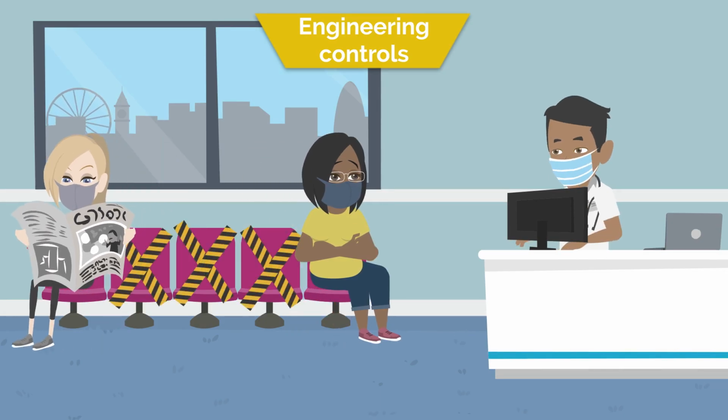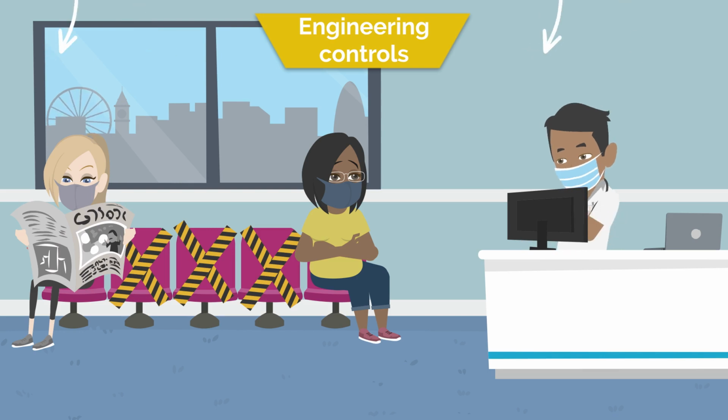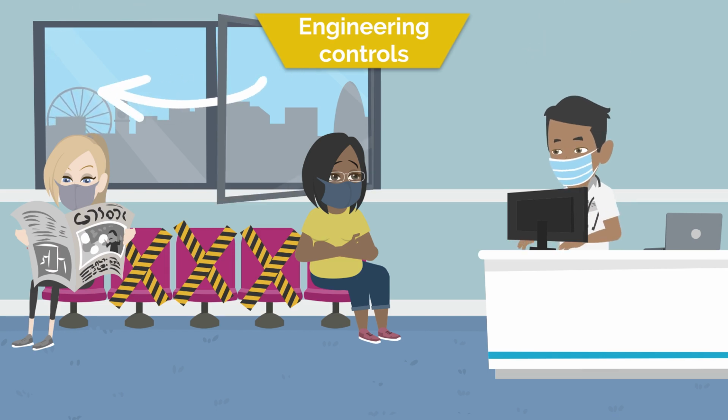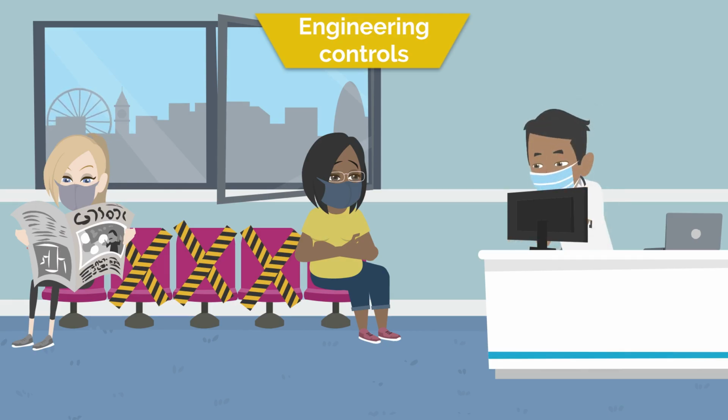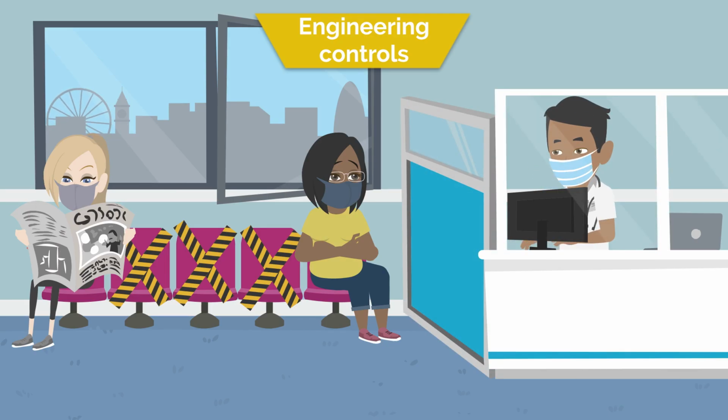An important example is increasing airflow in areas where patients with COVID are, such as increasing the turnover of air delivered by the ventilation system, or opening doors and windows to increase air circulation. Another example is using barriers or screens to prevent spread between people who are close to each other.